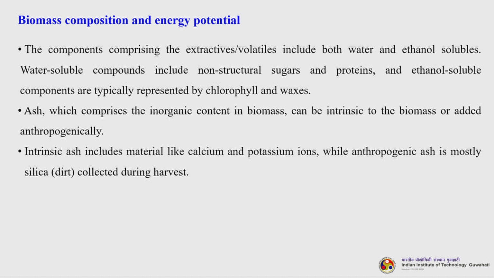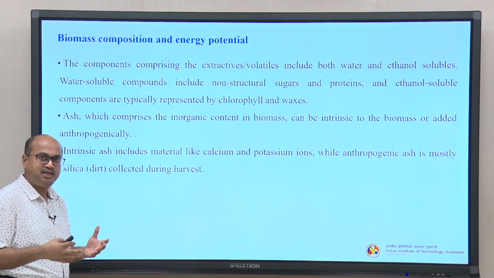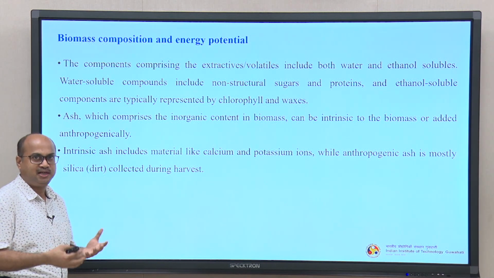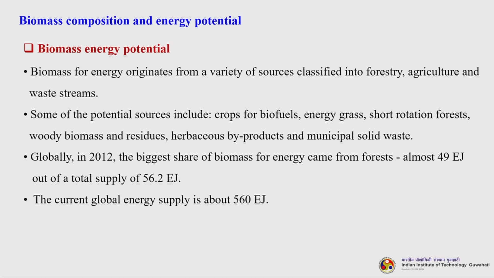So, intrinsic ash includes material like calcium and potassium ions, while anthropogenic ash is mostly silica. Silica is basically coming from the dirt. When you are processing it in the field, it is getting dumped on the field. So, you are taking it out. So, silica is coming into the picture, that is how it is getting added anthropogenically during harvesting.